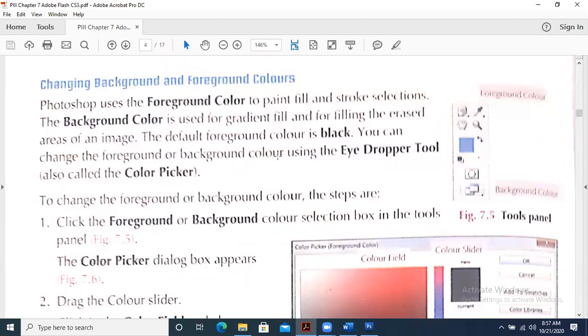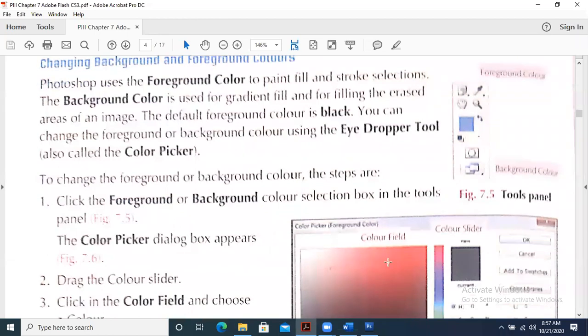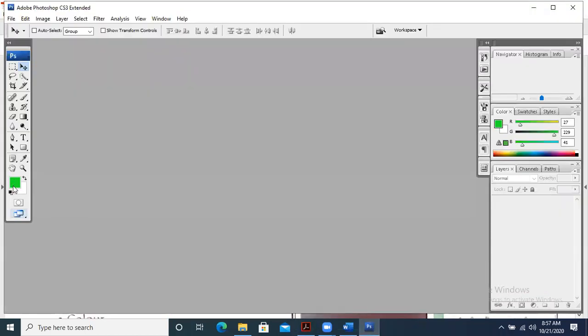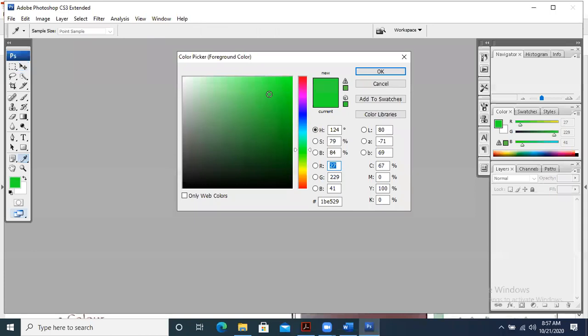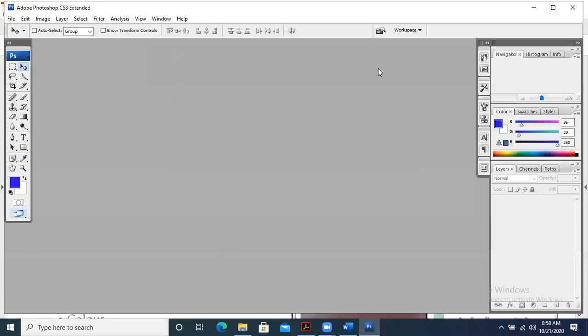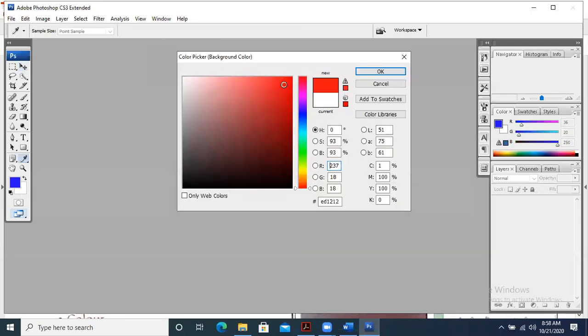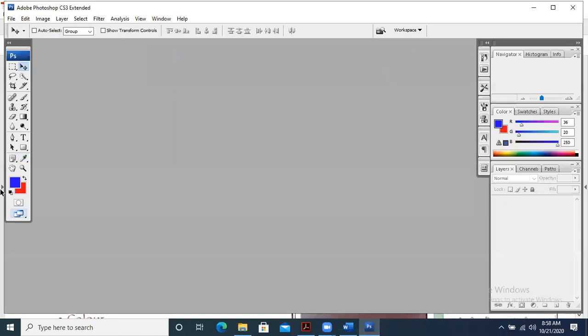The default foreground color is black by default when you open, but right now since we changed it last time, it is showing differently. This is the foreground color and this is the background color. So we can change the foreground color. Let's suppose it is green, but I'm converting it to blue. What is the background color right now? The background color is white. Let's suppose I convert it to red. We are talking about the foreground and the background color. These are the two colors available over here, and we have to use them accordingly.